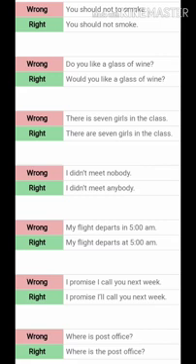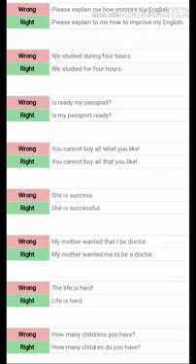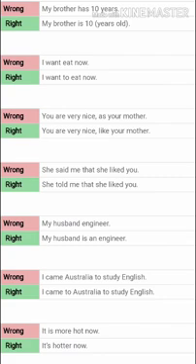Like see the third one, "There is 7 girls in the class," so there should be "There are 7 girls," because 7 is plural, there are so many girls, so you have to use "are" with plural. Now in this you can see, "She is success," no, she is not "success," she is a "successful" lady. Now here, "My husband engineer," there is no verb, so you have to add a verb. "My husband is an engineer."